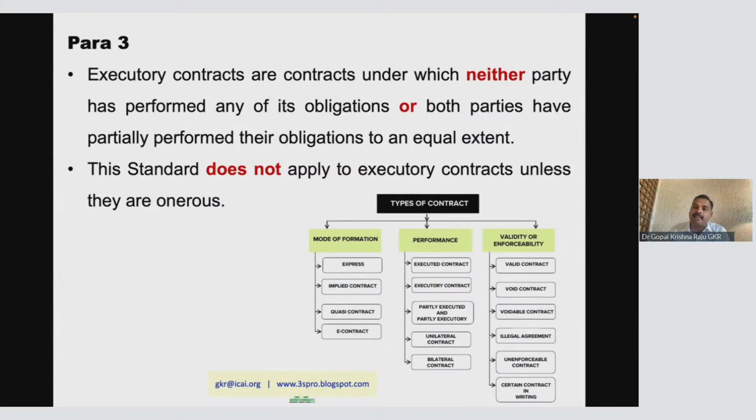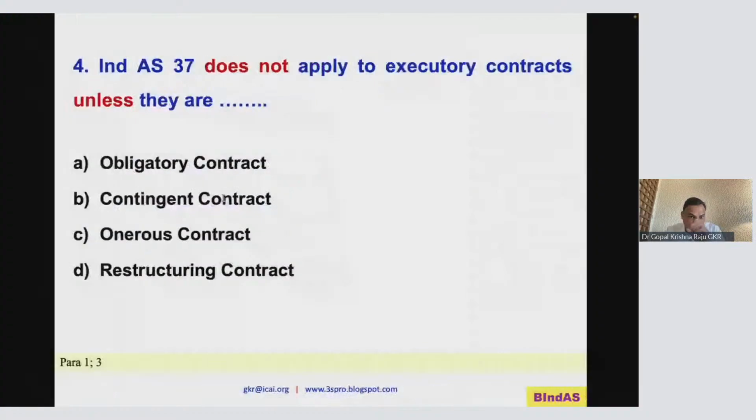Whether provisions, contingent liability, whether provision has to be made, no. This standard does not apply to executory contract unless they are onerous. What is onerous? Cost goes up. In a normal executory contract, cost is less and revenue is more. Will you provide? No, I will not provide. It is not coming within this standard. So please understand the fundamental.